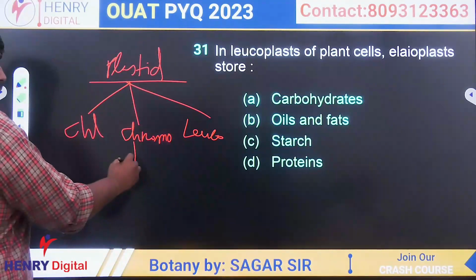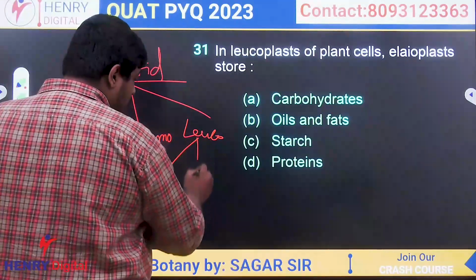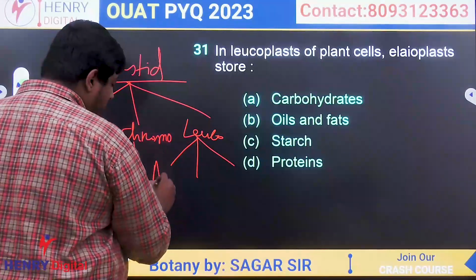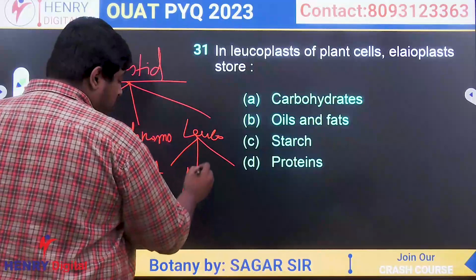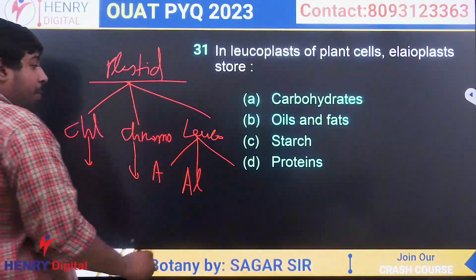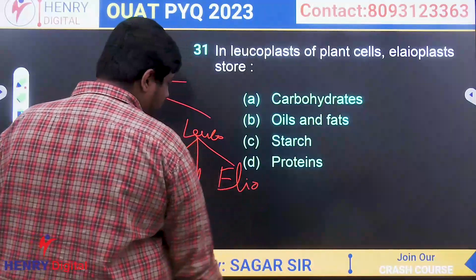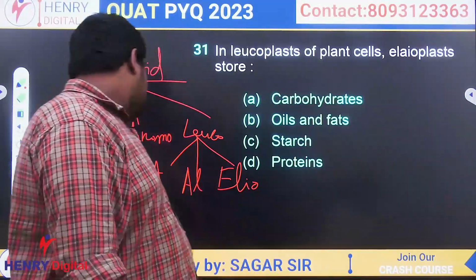Chloroplast and chromoplast help in photosynthesis. Leucoplast helps in storage and is of three types. If it stores starch, it is called amyloplast. If it stores protein, it is called aleuroplast. If it stores fat or oil, it is called elaioplast. Clear? So elaioplast stores fat and oil.